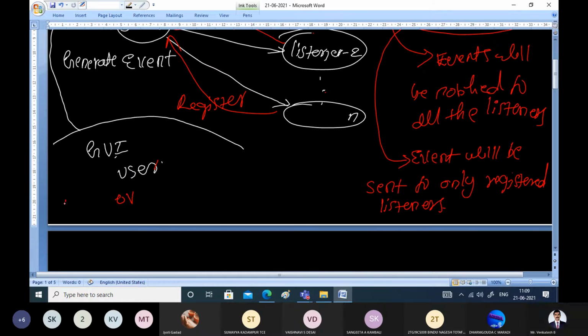That means it has the advantage of reduced overhead to the users, because we are only clicking and using the graphical user interface, and the rest is in the background. In the background, the delegation event model is going to function. So that is the advantage of the delegation event model.